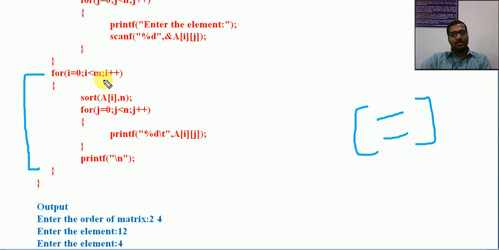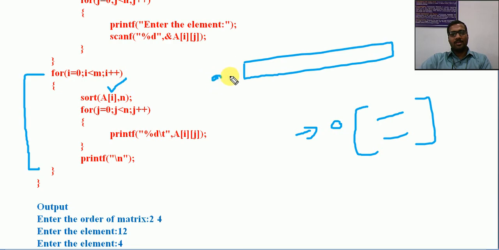So m means the number of rows. For i equal to 0, that is i the first time, that is this 0. For i equal to 0, i less than m, i plus plus, I am calling sort of a of i. Now just listen. Previously I mentioned that while passing an array as a parameter, we need to specify only the name of the array. That is because there we had only one row.